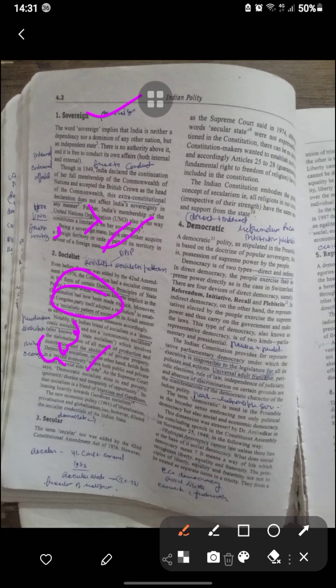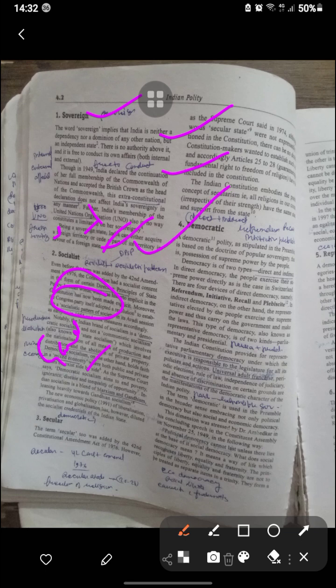Secular was added by the 42nd Amendment 1976, and the Supreme Court in 1974 spoke of a secular state. The constitution makers wanted to establish a secular state, so they guaranteed freedom of religion in Articles 25 to 28, and the Indian Constitution embodied the concept of secularism.